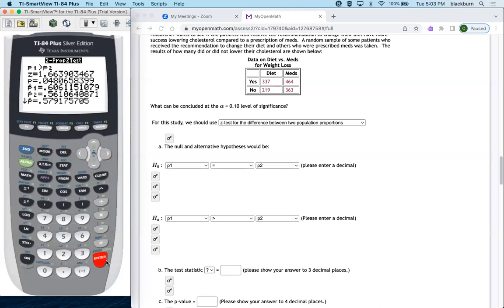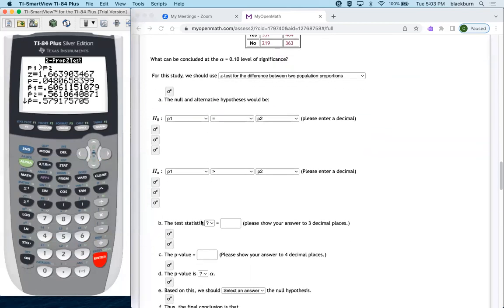This thing's worded weirdly, so we'll see if Teach got it right here. So Z equals 1.664. My p-value is 0.0481. We're rejecting a lot of null hypotheses here. So the p-value is definitely less because the alpha is 0.1.